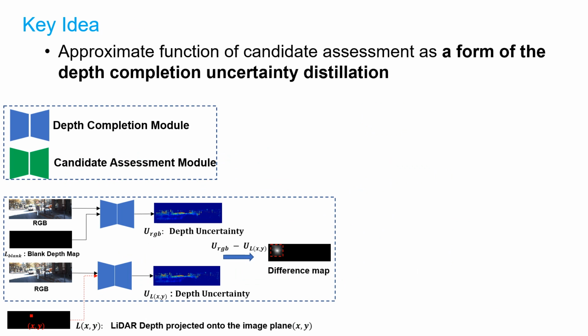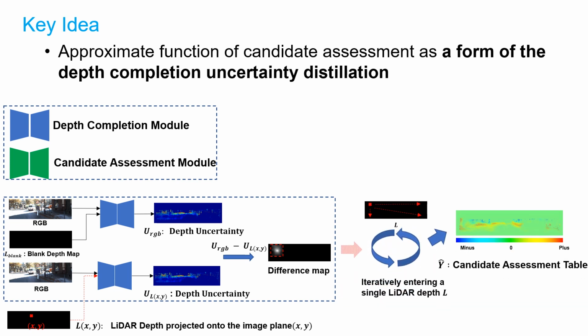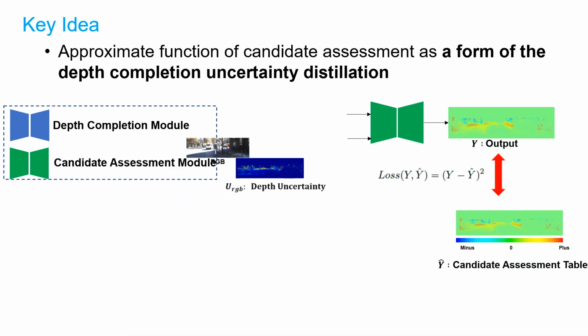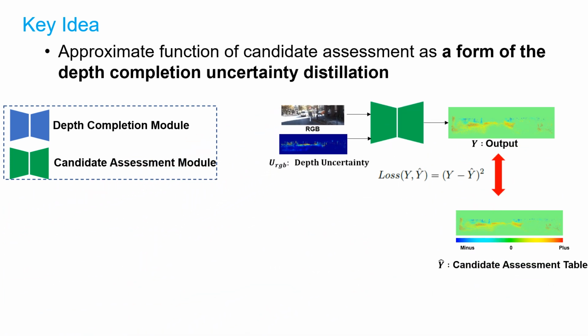Our definition of candidate assessment is very simple. We calculate the candidate assessment table from the difference between depth completion uncertainty with a blank depth map and with a single depth point, using the already trained depth completion module. Next, we can train the candidate assessment module with the dense candidate assessment table as ground truth. Since it is created from the uncertainty of the depth completion module, we think of the candidate assessment module as a form of depth completion uncertainty distillation.